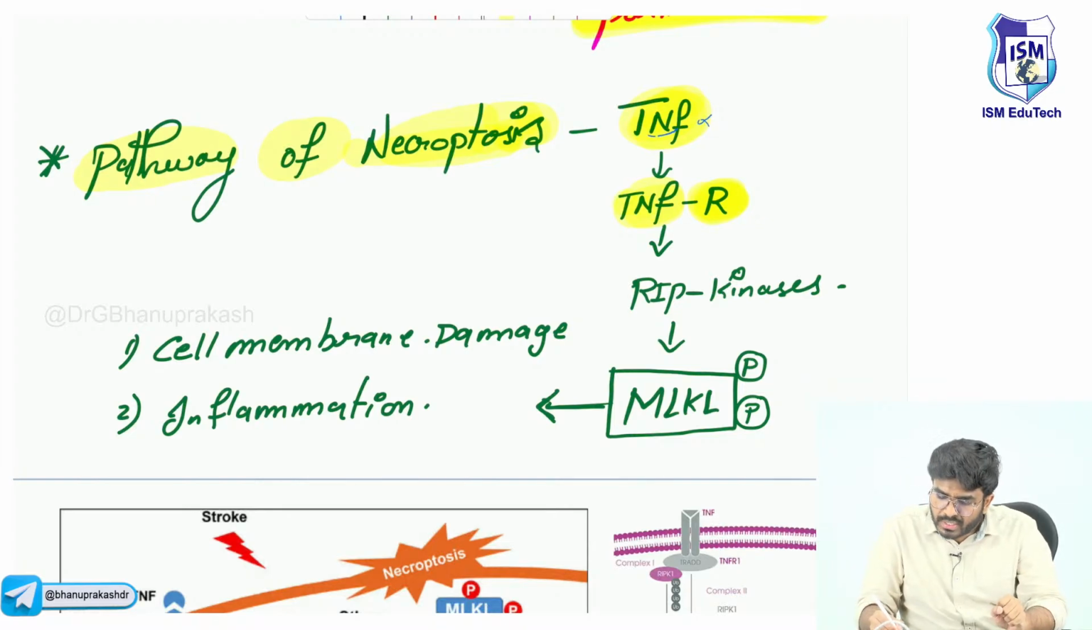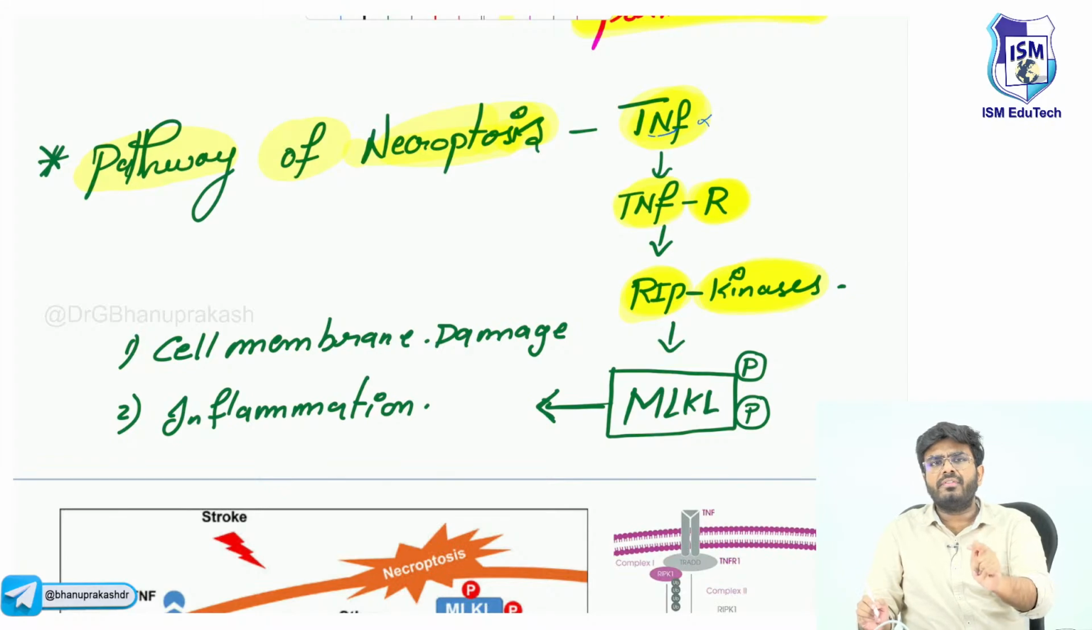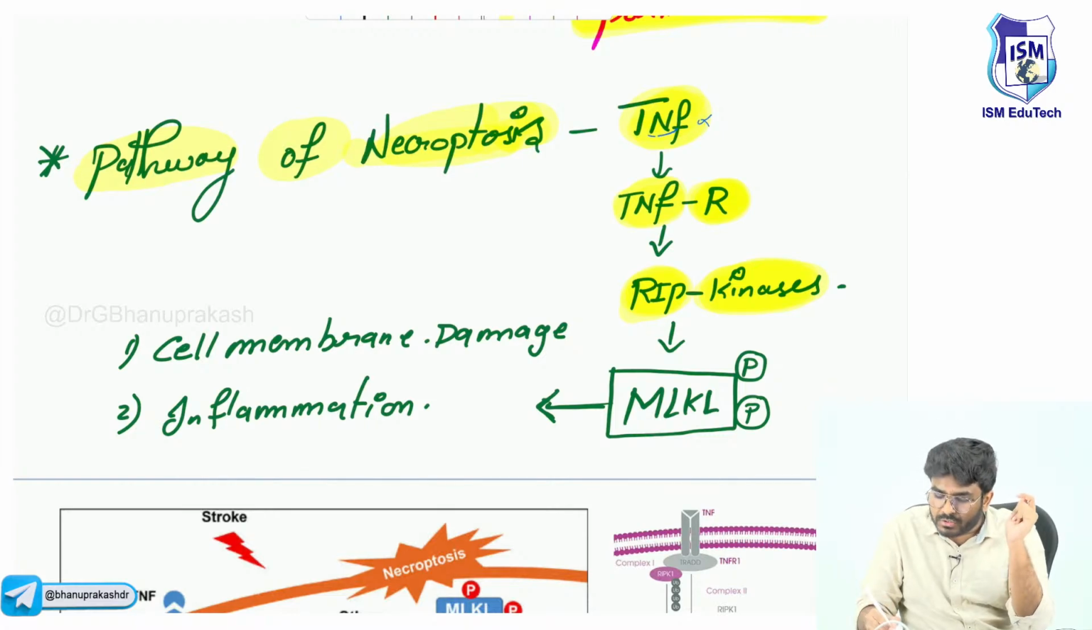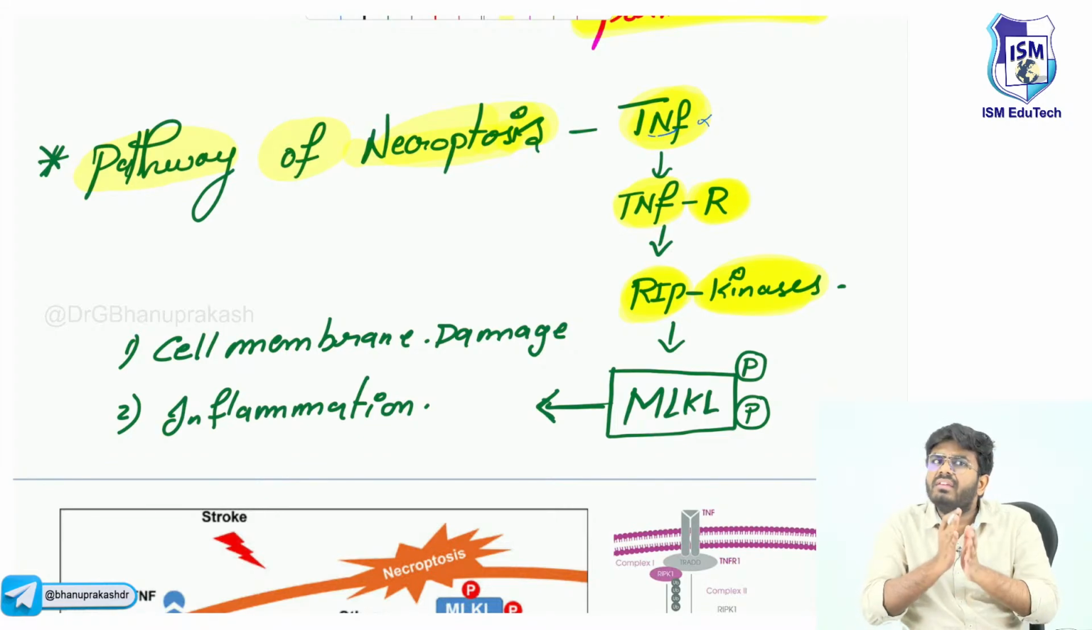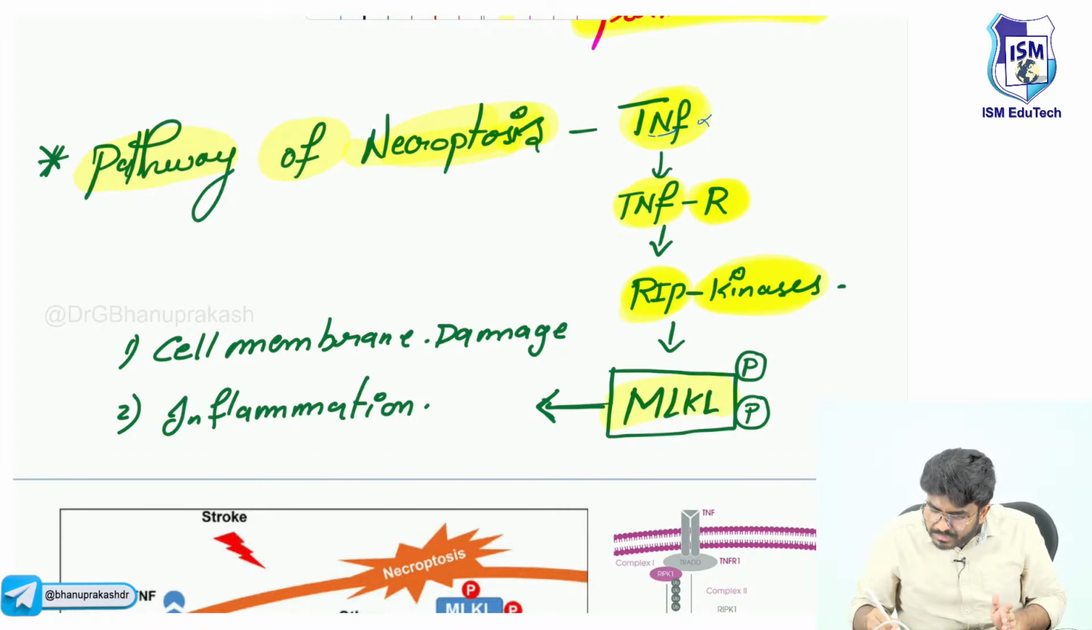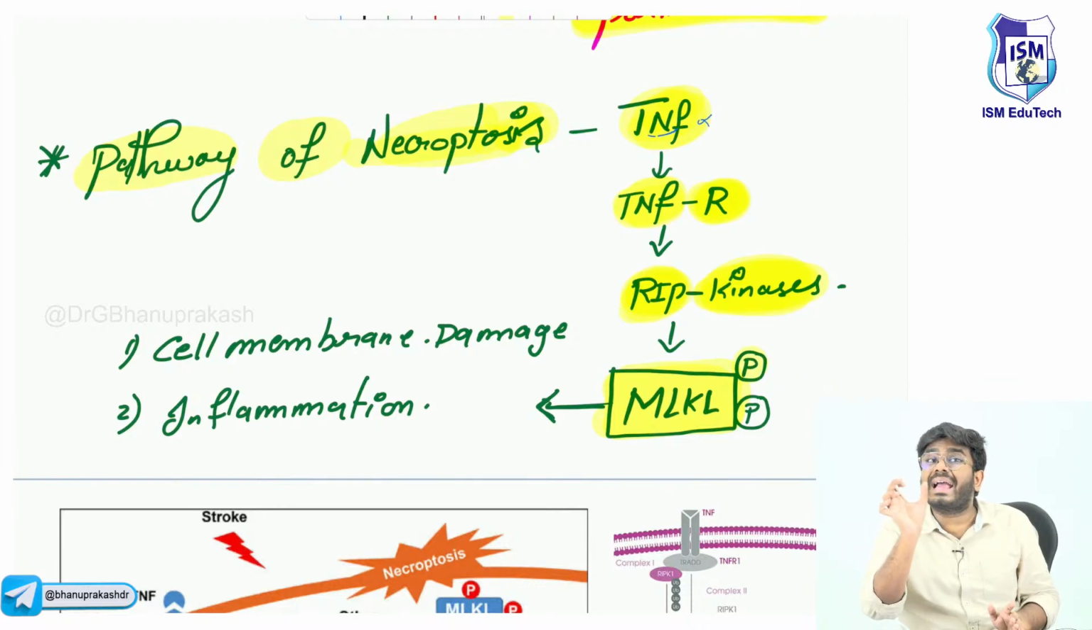So what happens? Now this tumor necrosis factor receptor is going to activate certain enzymes inside the cell called RIP kinases. So TNF binds with its receptor, and activation of this TNF receptor is going to activate the RIP kinases. There are two types of RIP kinases, RIP kinase 1 and 2. These RIP kinases, what will they do? They will activate something called MLKL. No need to remember the full form. RIP kinases are going to activate MLKL.